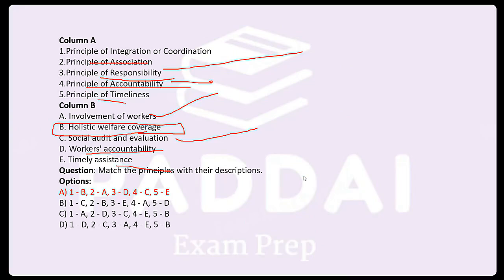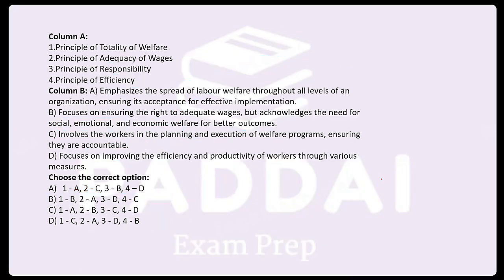How many of you got confused? Those who got it correct, very nice. I don't know how you did it, through elimination or something, but you can see column A and column B. The options can be confusing, like people can match accountability with accountability, until you have clarity in your mind. Am I clear on this? Moving to next. Principle of totality of welfare, adequacy of wages, responsibility, efficacy. So A is here actually.